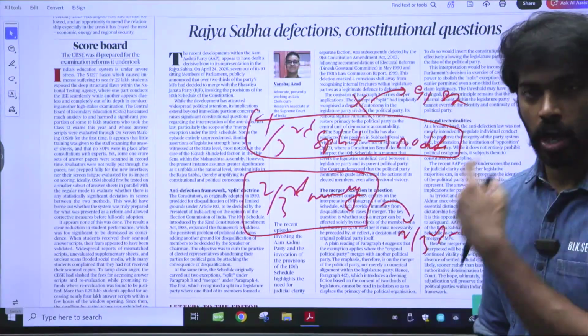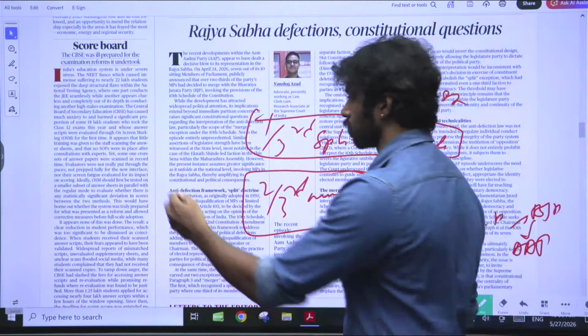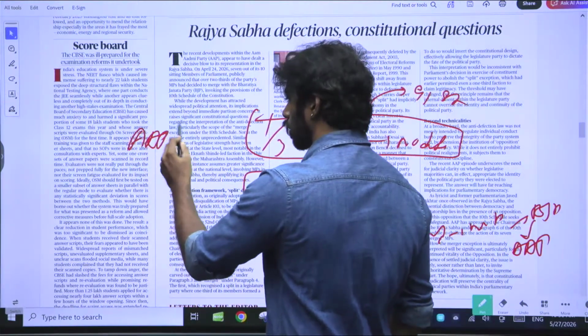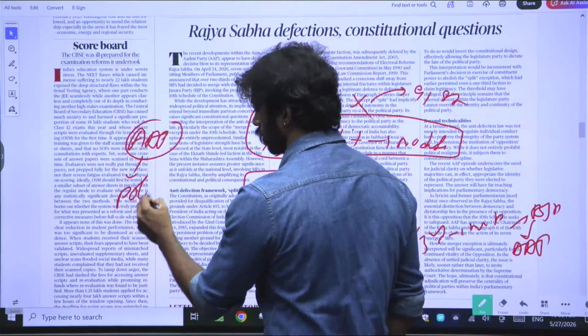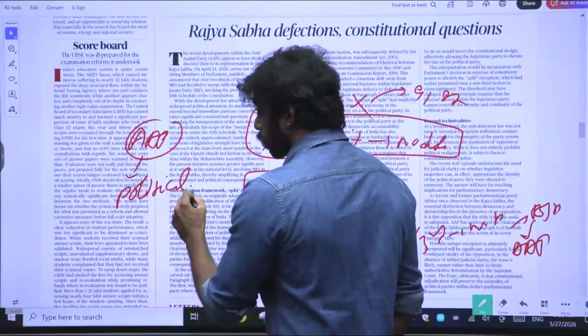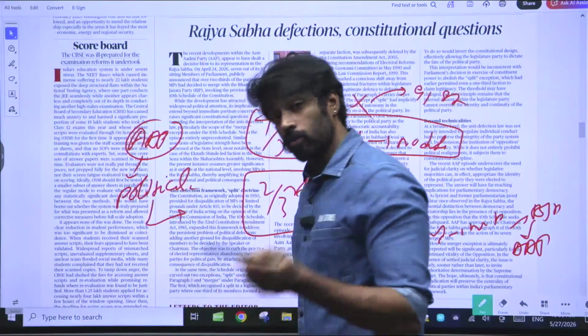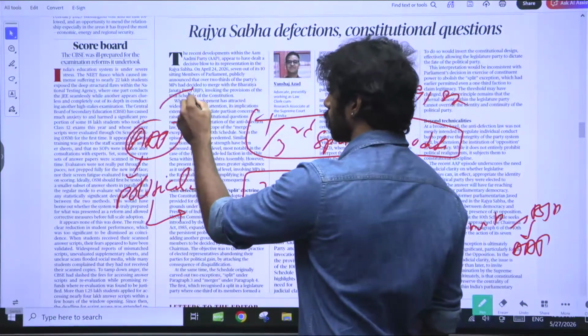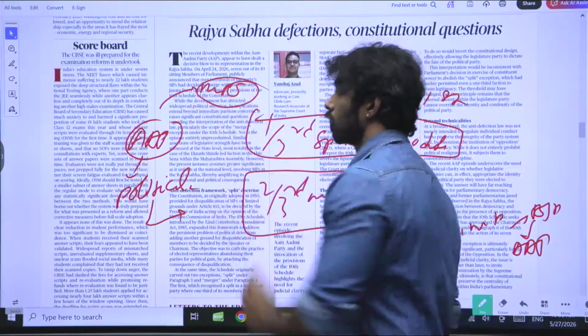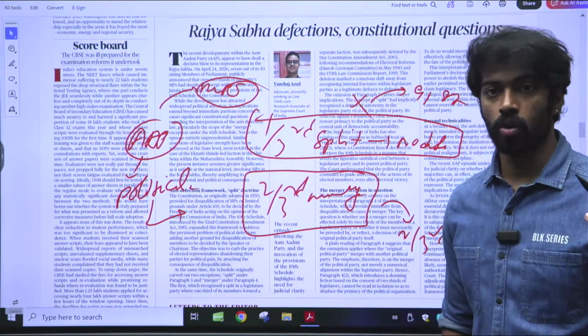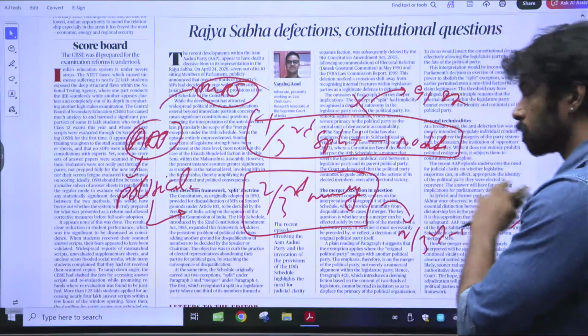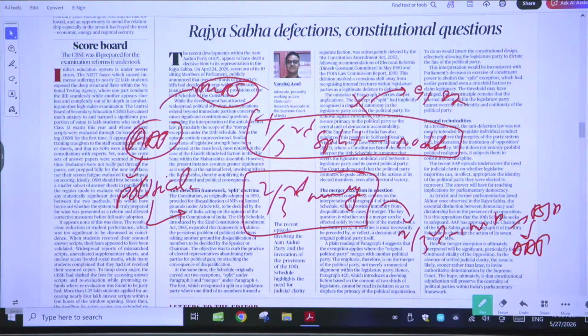Political party meaning, let's say AAP is the organization. Aam Aadmi Party is the organization, a political party, right? Should the political party approve the merger, and only then will this happen, or can MPs merge together of their own will and go? This is what this particular debate is about.